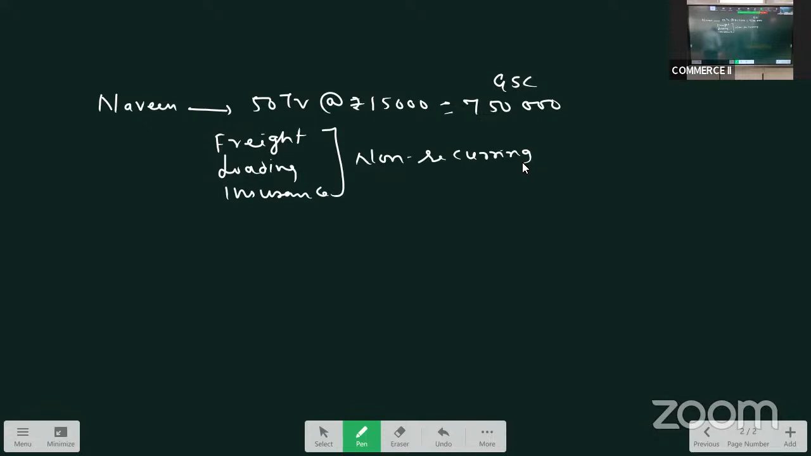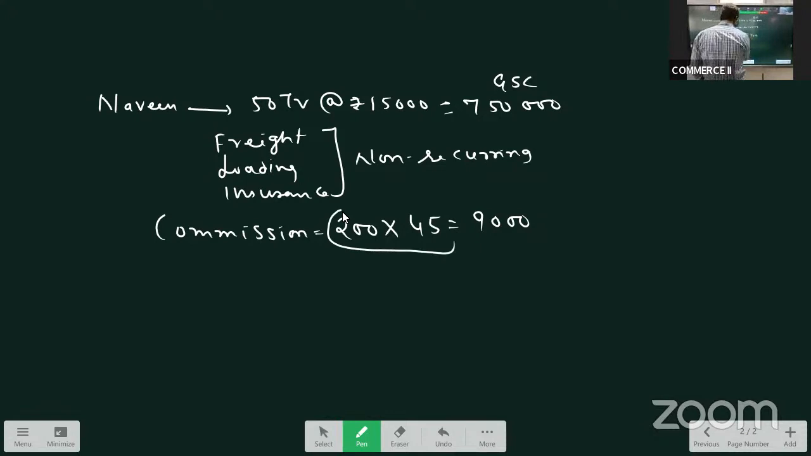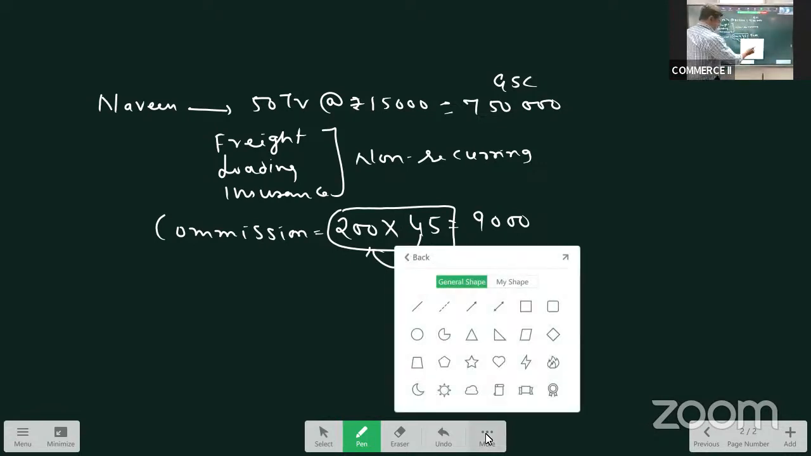He paid 10,000 as shop rent. Then he is allowed a commission of 200 per TV. So how much commission will he get? He'll get 200 per TV. He sold 45 TVs. So 9,000 he'll get commission. Is this clear? 45 TVs sold and per TV he is going to get 200 rupees. So 9,000 is the total amount he is going to get for the sales made by him.